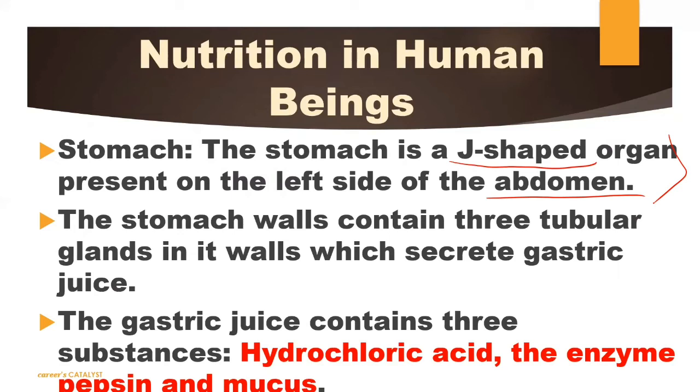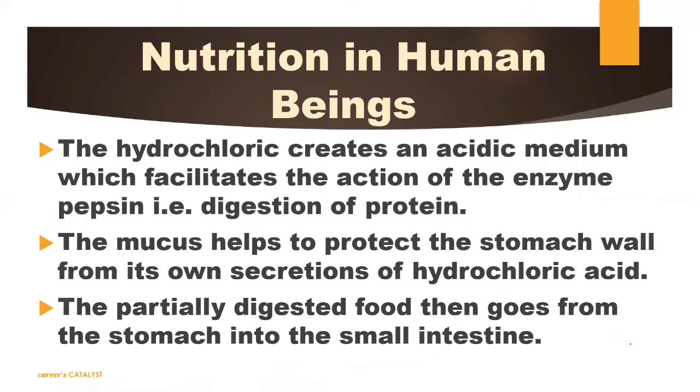The stomach wall contains, as we studied, glands which release gastric juice. The gastric juice contains HCl, the enzyme pepsin and mucus. We already talked about these, so I'm moving fast from here. Hydrochloric acid, enzyme pepsin and mucus. How do they help? Hydrochloric acid makes the medium acidic so that the enzyme pepsin can work. I'm repeating it again and again so that you can understand it easily. Enzyme pepsin will only act when the medium of the stomach is acidic. So it helps to digest protein.